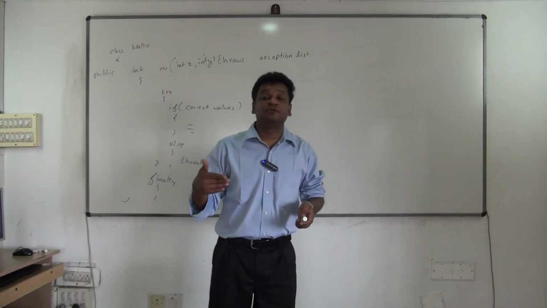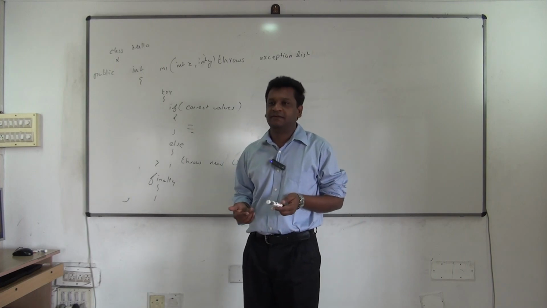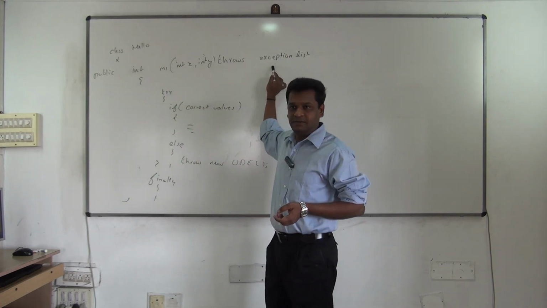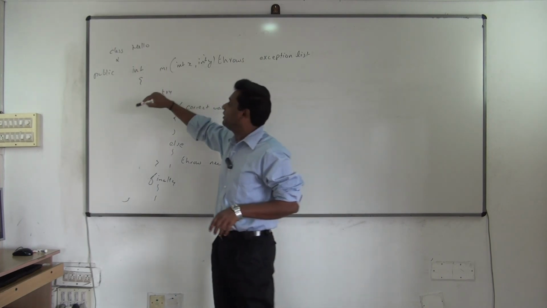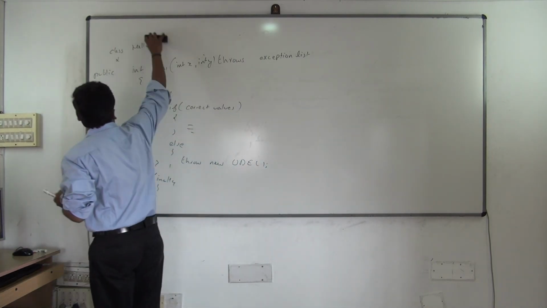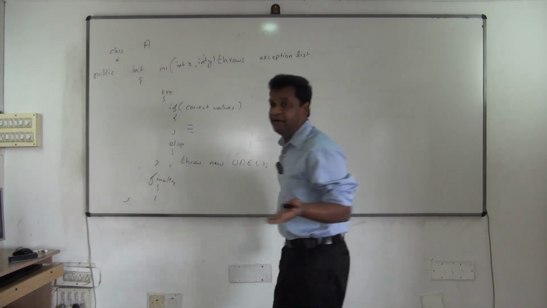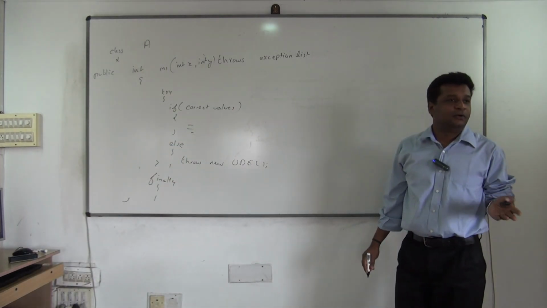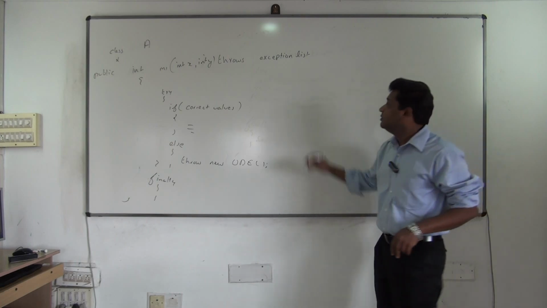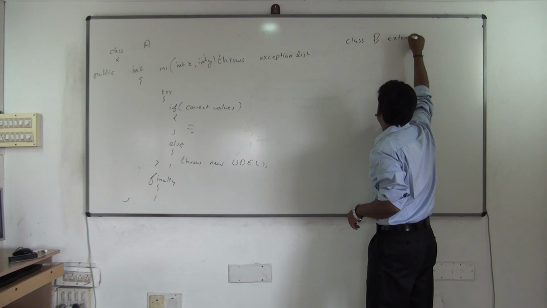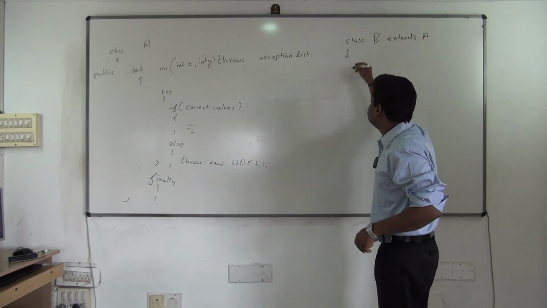So what are the different rules you follow for overriding? You know that. See, this is how the method looks now. When you override, suppose I change this name to class A now. If this is class A, you know why you override. Why do you override? To add or change logic. Only two reasons. So definitely you'll write class B extends A, because I want to change it.